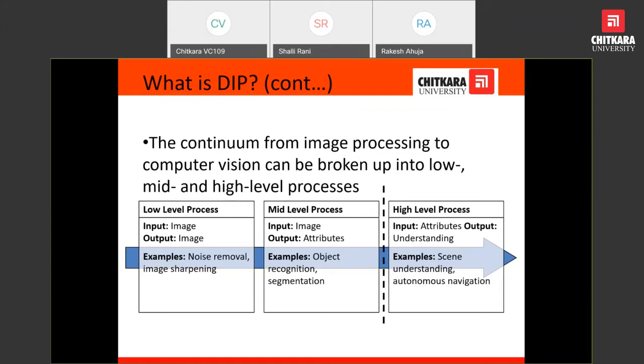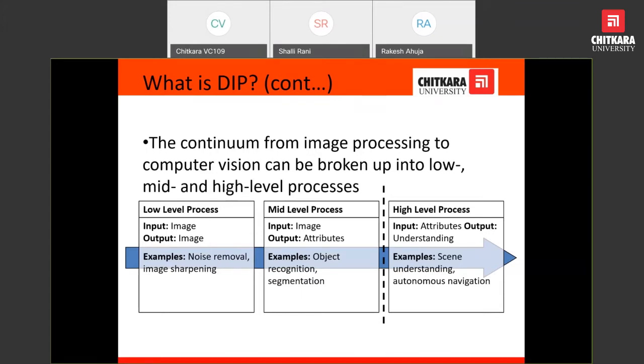Any noise can occur on the image at the time of acquiring the image or after, so we have to see the image, and if any type of noise is there, we will try to remove it. And image sharpening is another feature that works on edges, lines, corners. All these terms are known as low level processing.